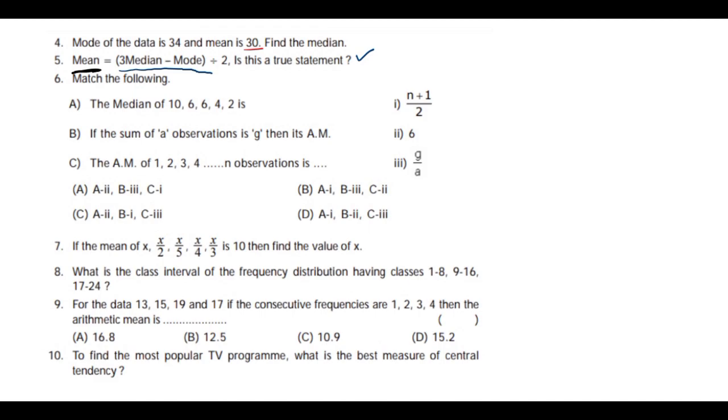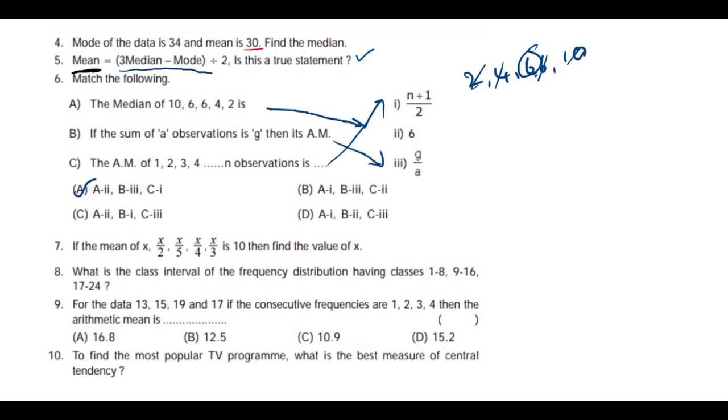And the next question, match the following. Median of 10, 6, 6, 4, 2. So how to find the median? First we write in ascending order, that is 2, 4, 6, 6, 10. In this, what is the middlemost? 6 is the middlemost. So just match them. Next one, the sum of A observations is G, then the mean is G by A. Right? And the median of 1, 2, 3, 4, n observations is the formula n plus 1 by 2th observation, right? So the answer is A2, B3 and C1, that is option A.